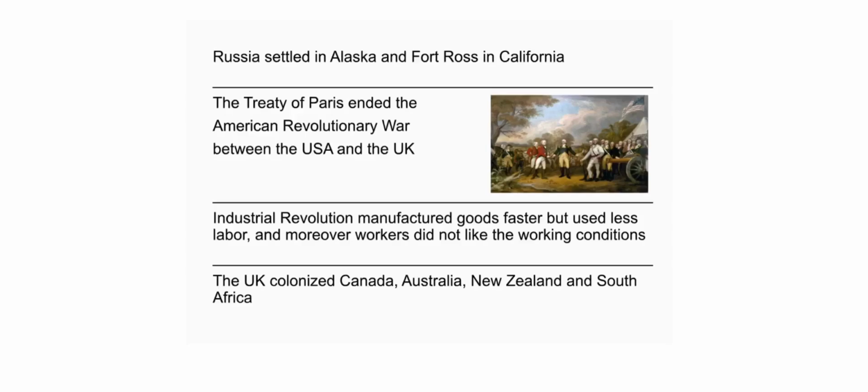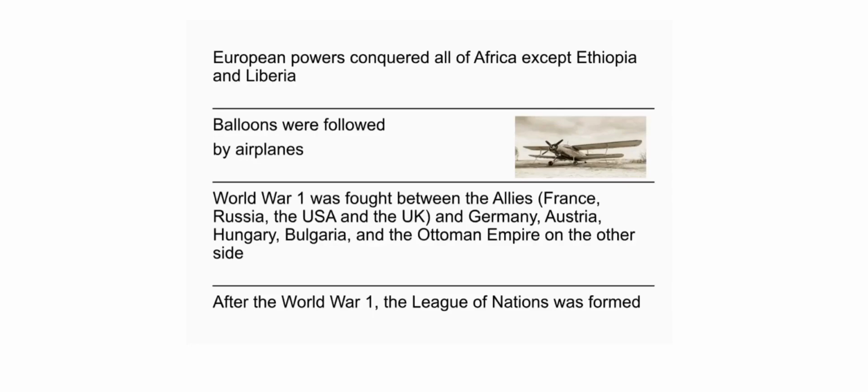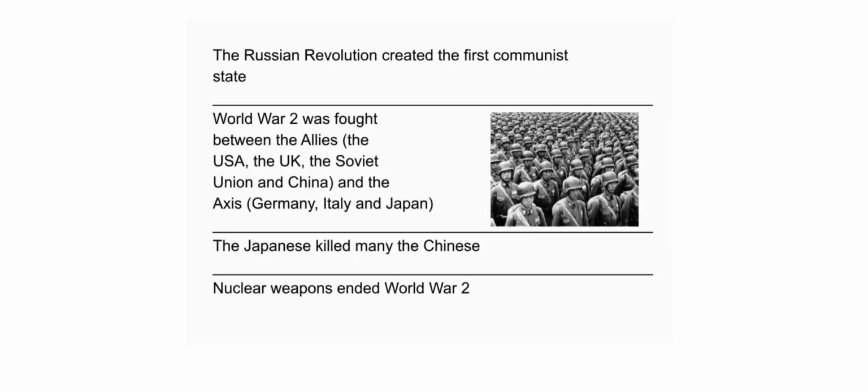European powers conquered all of Africa except Ethiopia and Liberia. Balloons were followed by airplanes. World War I was fought between the Allies, France, Russia, the USA, and the UK, and Germany, Austria-Hungary, Bulgaria, and the Ottoman Empire on the other side. After World War I, the League of Nations was formed. The Russian Revolution created the first communist state.